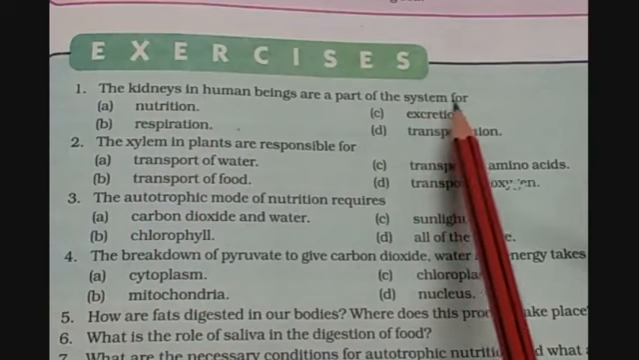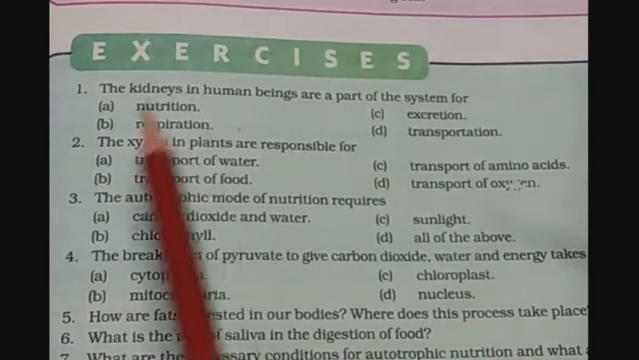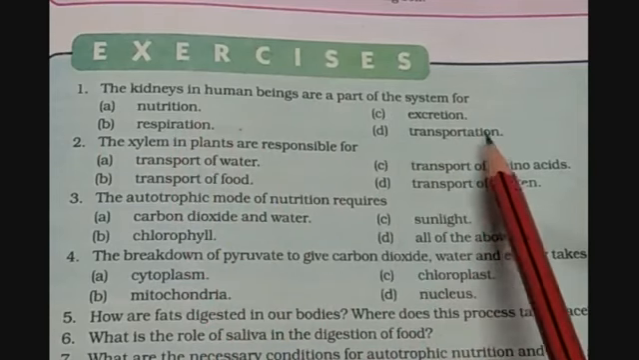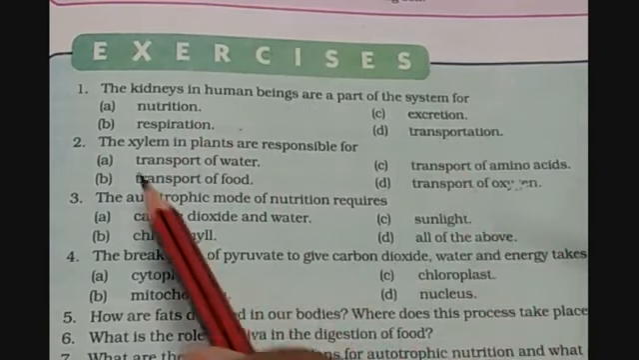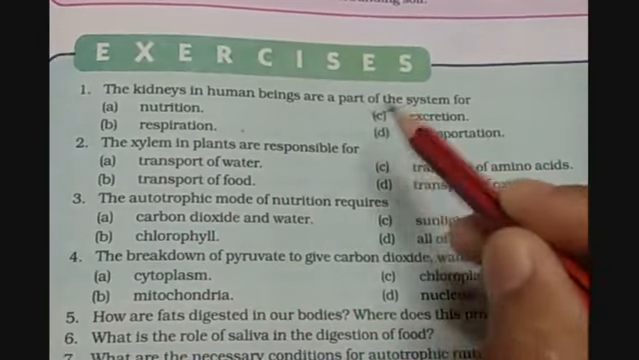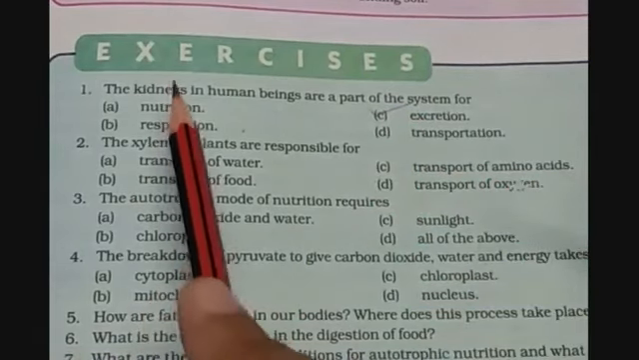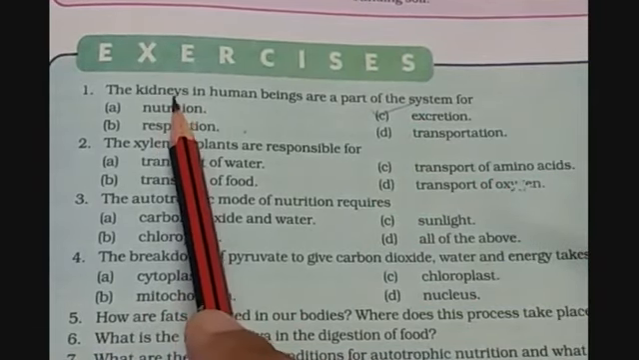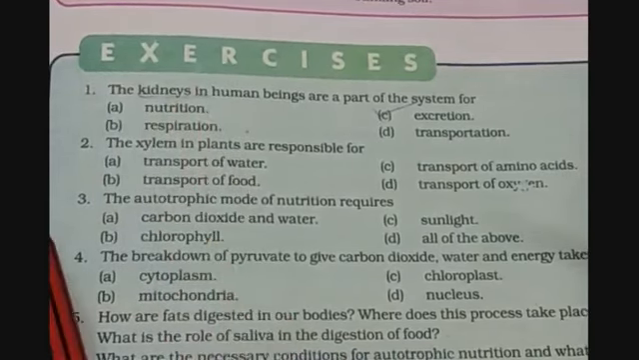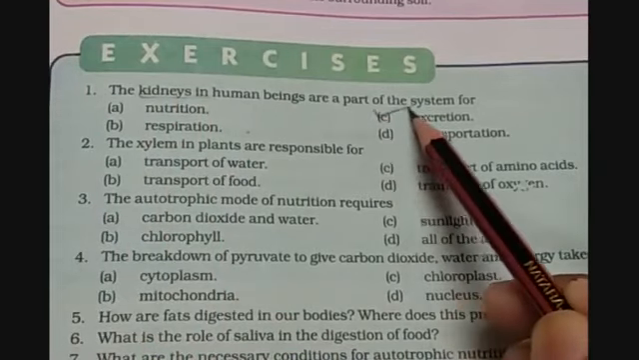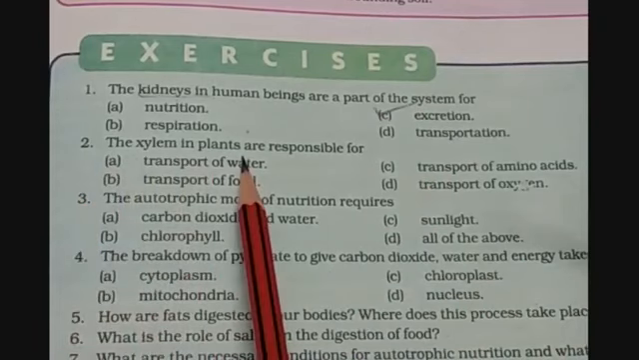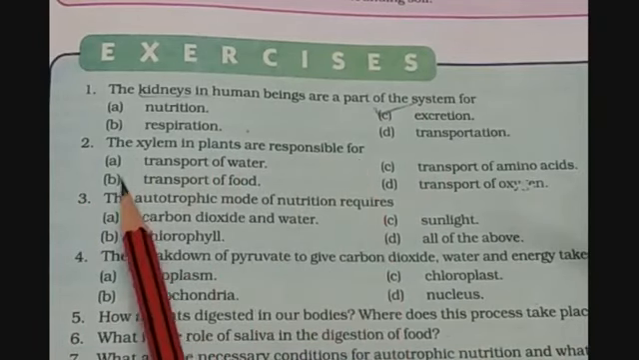of the system for A. Nutrition, B. Respiration, C. Excretion, and D. Transportation. So children, for sure the answer is option C, because we have studied that kidneys filter the blood and they remove the metabolic waste. And what is this process called? Excretion. Question number 2 is: the xylem in plants are responsible for A.